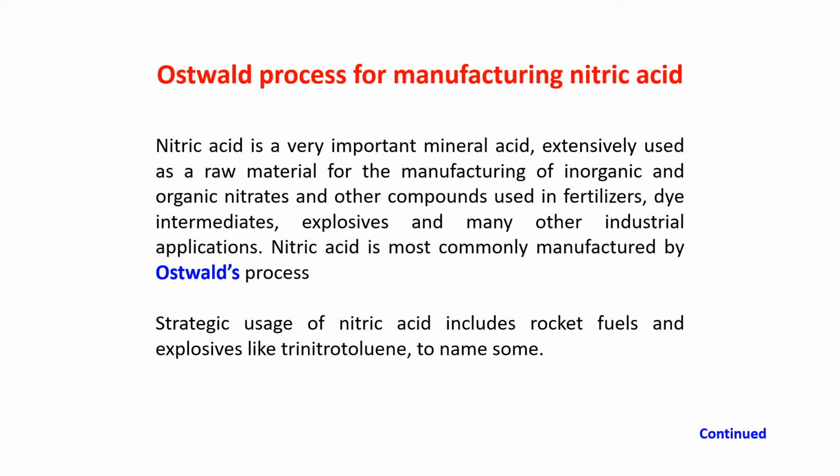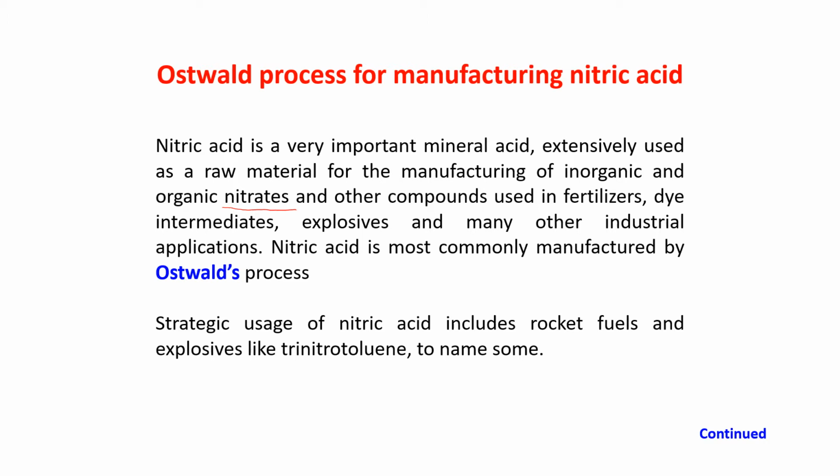From nitric acid, we are preparing so many nitrates, inorganic and organic nitrates, and their compounds that we have seen in the chemical properties of nitric acid. And these nitrates are used in fertilizers, dye intermediates, explosives, and many other industrial applications.